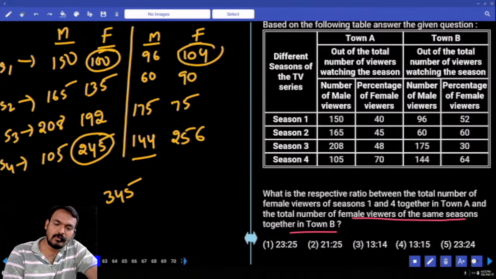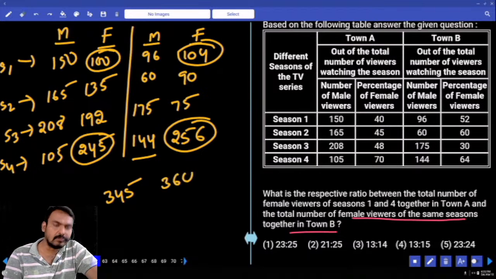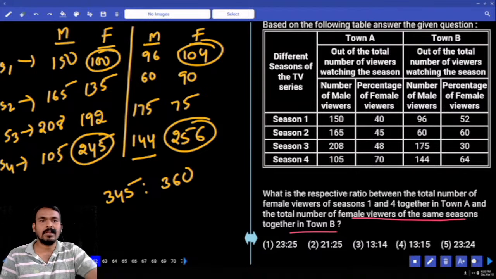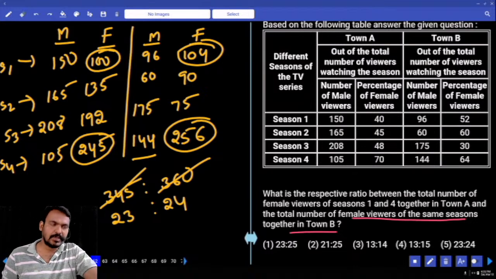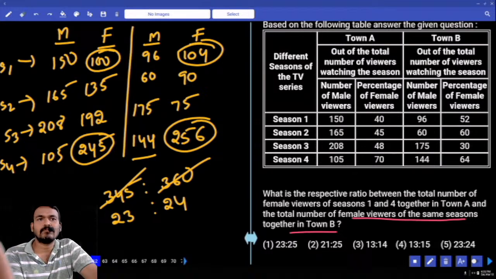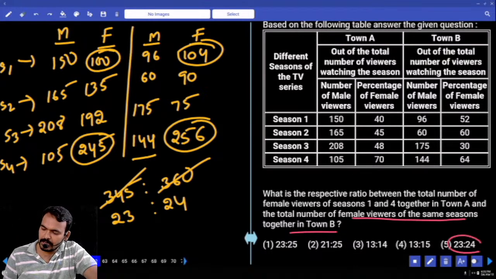Next, female viewers of the same seasons in town B. Season 1 is 104 and season 4 is 256. The total is 360. What is the difference between 345 and 360? 15. 15 is how many times of 345? About 23 times, and compared to 23 times, one time more, so it will be 24 times. So the ratio is 23 to 24.